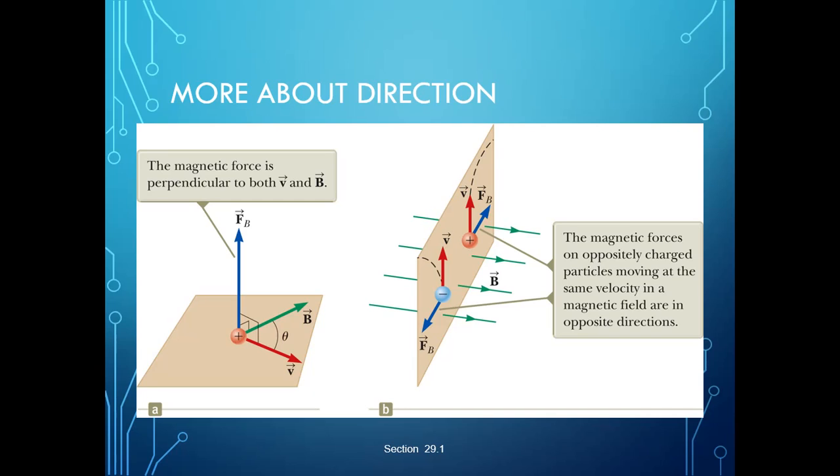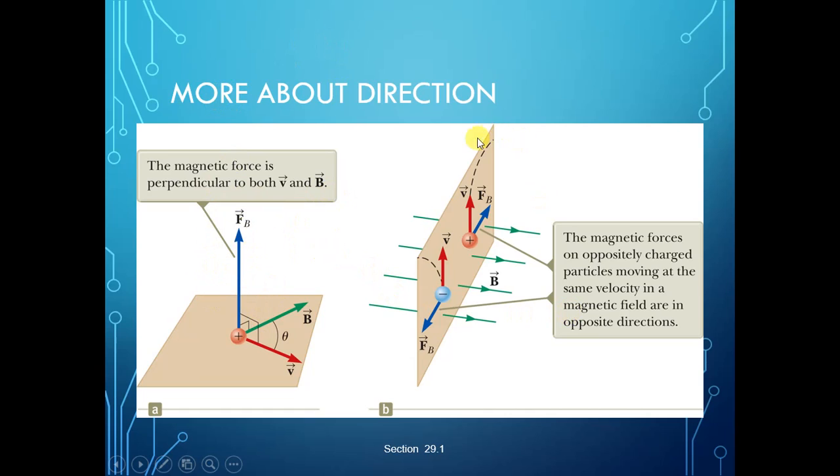So see here more about the directions. The magnetic force is perpendicular to both v and B. Here B is in this direction and v is in this direction. So accordingly the force is in these directions.